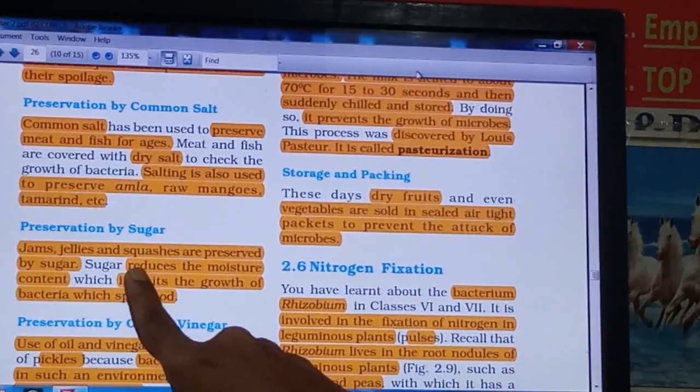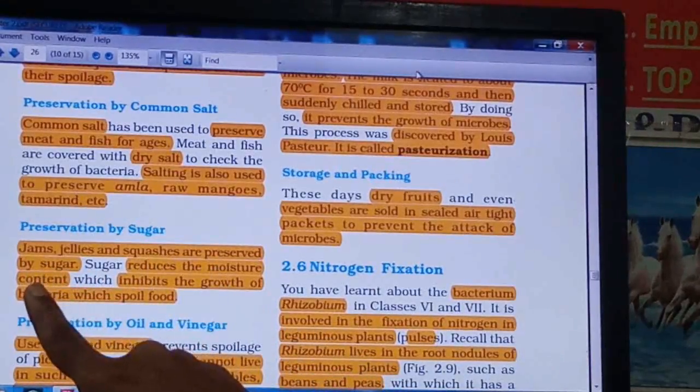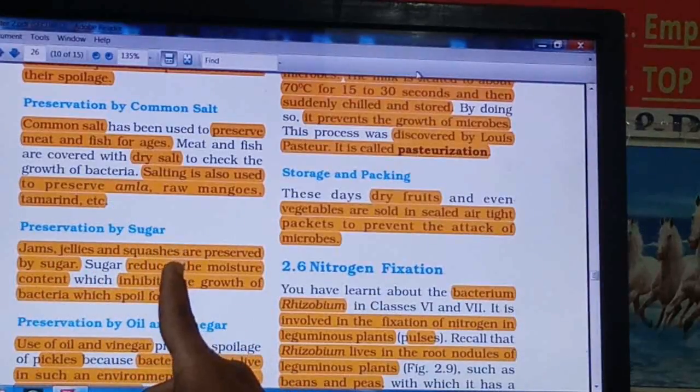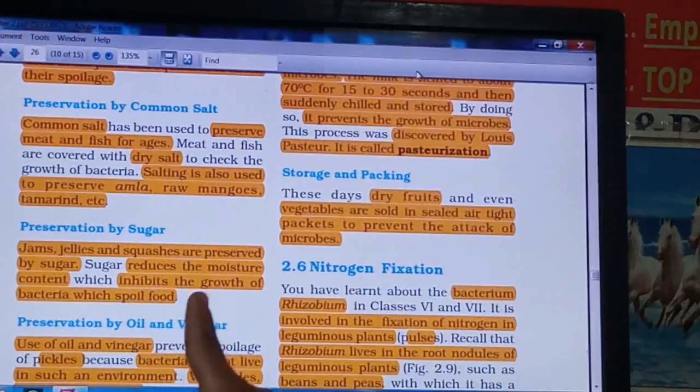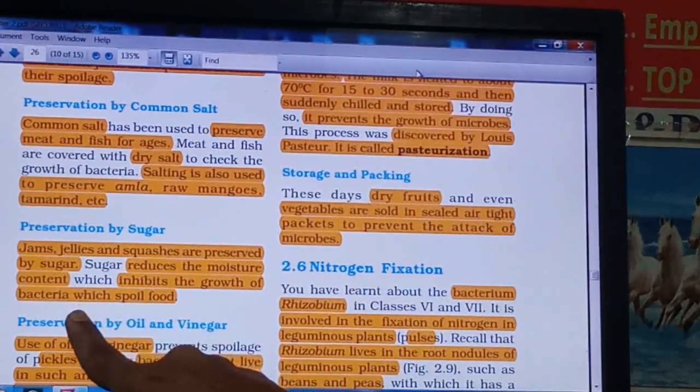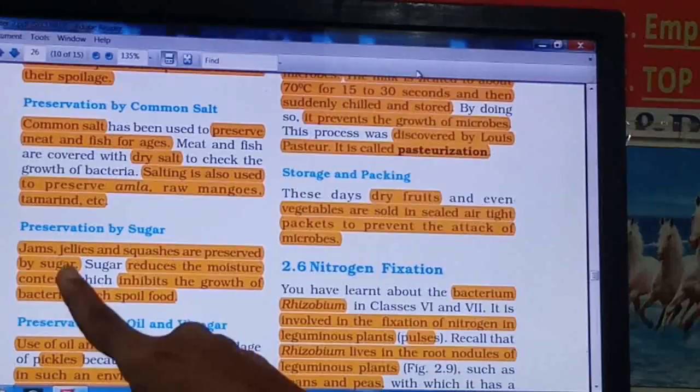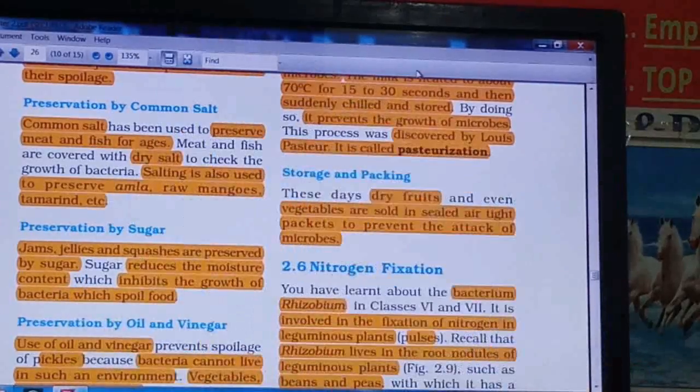So in the presence of sugar the moisture content will be reduced, and there is no moisture. Water will be less. It will inhibit the growth of bacteria which are responsible for spoiling food.